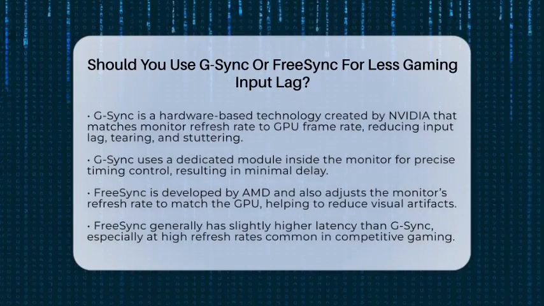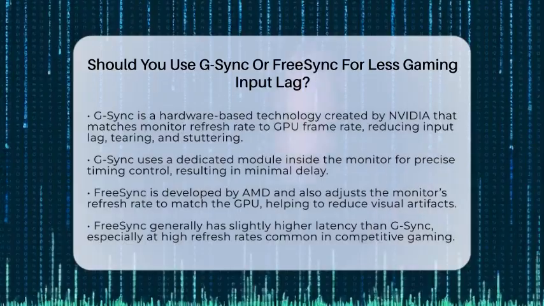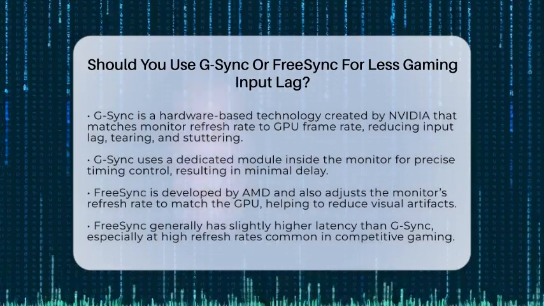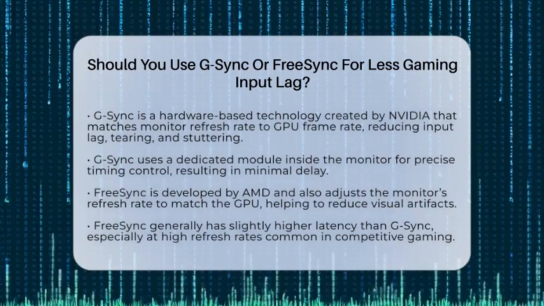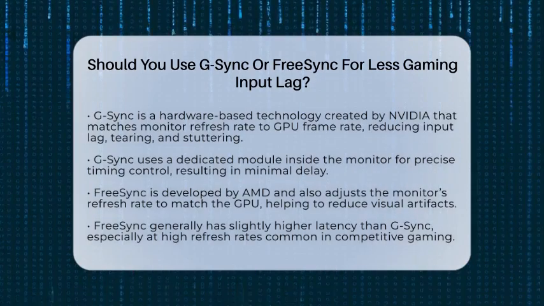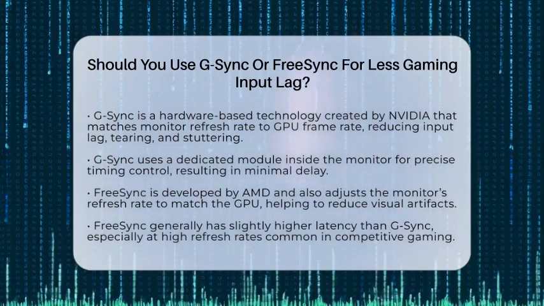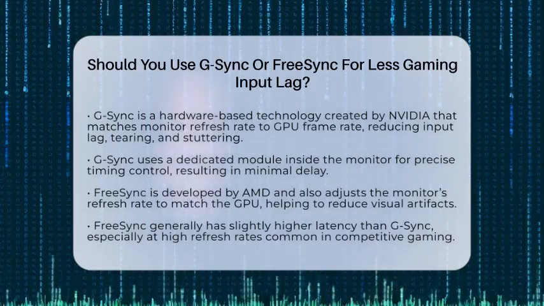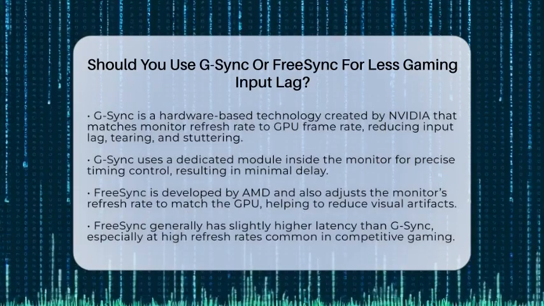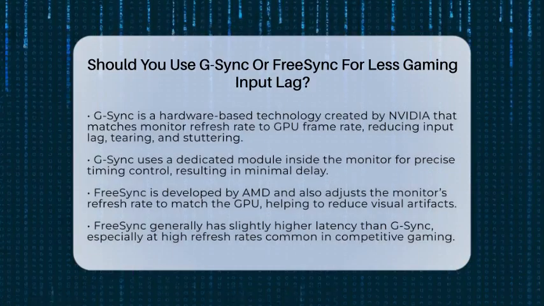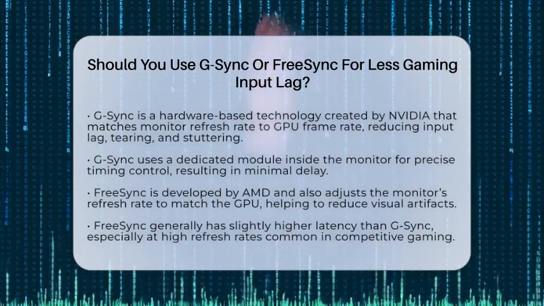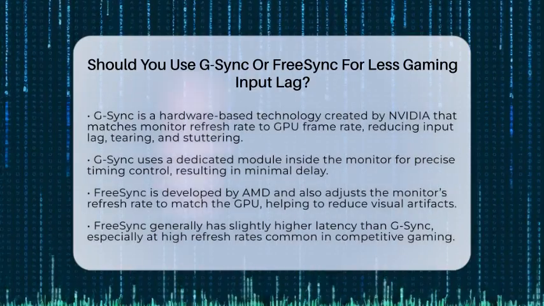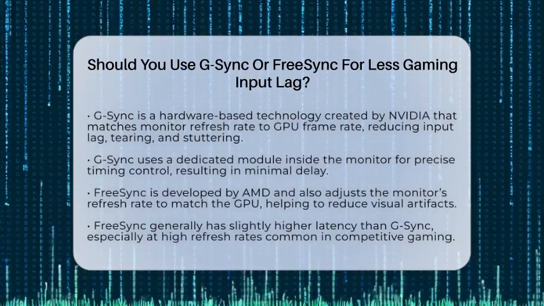Let's break it down. G-Sync is a hardware-based adaptive sync technology created by NVIDIA. It works by matching the monitor's refresh rate directly to the frame rate of your graphics card. This synchronization reduces screen tearing, stuttering, and most importantly, input lag. Because G-Sync uses a dedicated module inside the monitor, it offers very precise timing control, which means less delay between your actions and what you see on the screen.